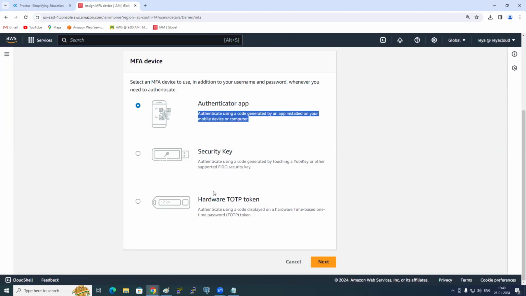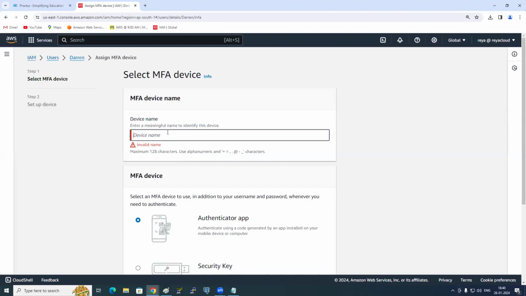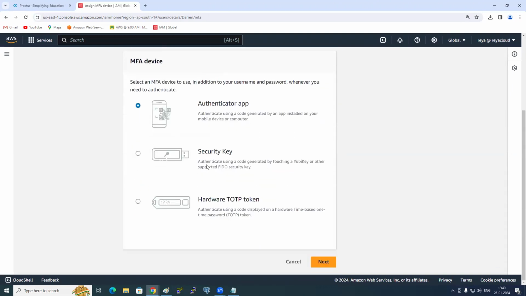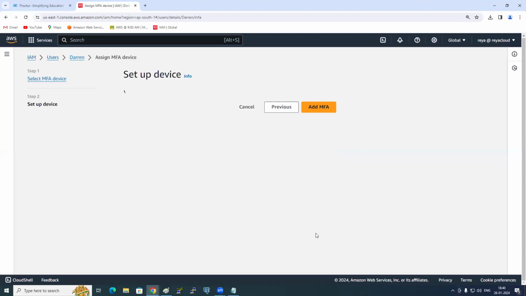This security key is FIDO security. This is very different. And hardware, if you remember, experienced people in olden days, we used to get the RSA token. So here, let's go with the authenticator app. Click on next and give the name here. Darren's MFA. Okay. And then click on next.